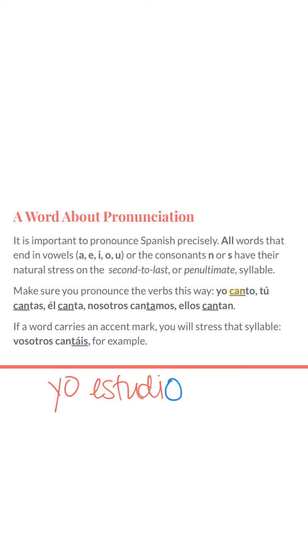All right, let's do another. If I wanted to say that he buys a book, my subject pronoun for "he" is él, and then my verb for "to buy" is comprar. Same thing as before. I've got to take off that infinitive ending AR. I'm left with my stem, and then I need to plug in the ending that matches él, which would be a, because I have o, as, a.